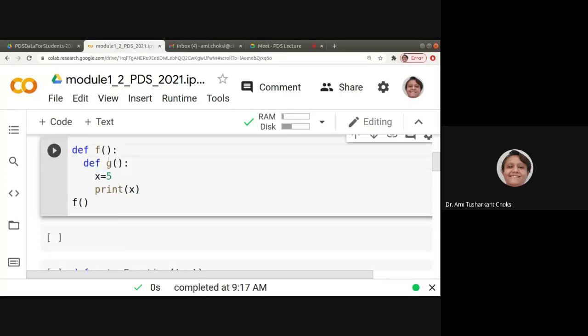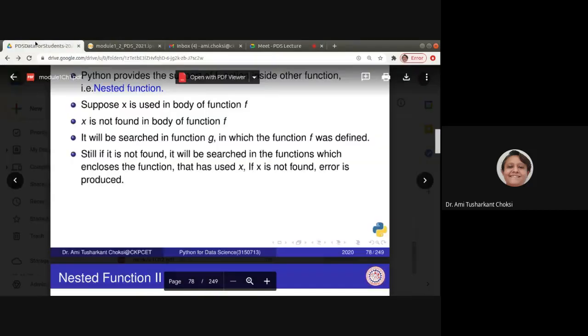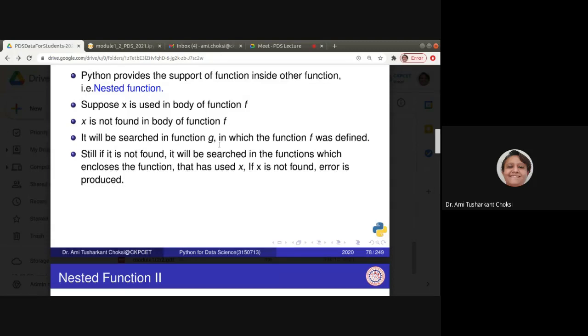But it is not available that way. So where is it available? It is available inside the g, which is inside the f. This is a nested function, right? Function inside function is a nested function. So this x is used, but it is not defined in this body. Where is it available? In the body of g, right? So where will it be searched? It will be searched in the function g, right? In which the function f was defined, right? Okay.